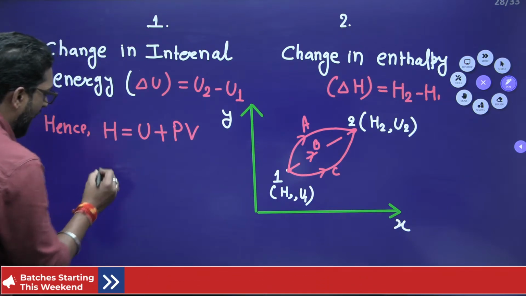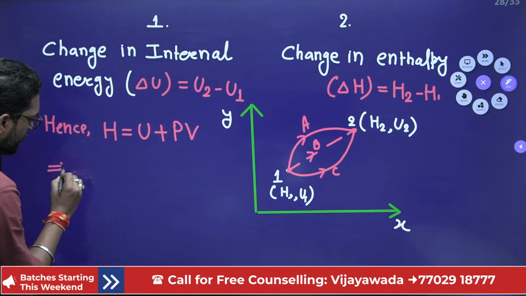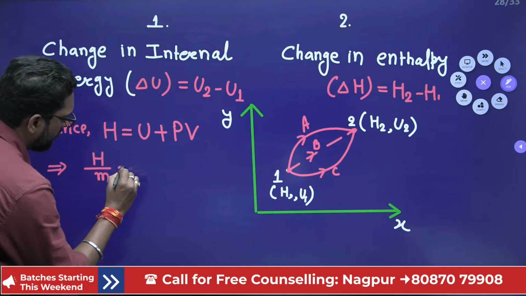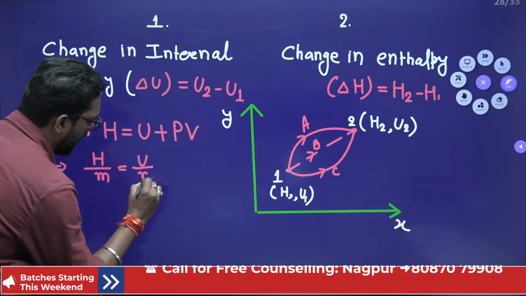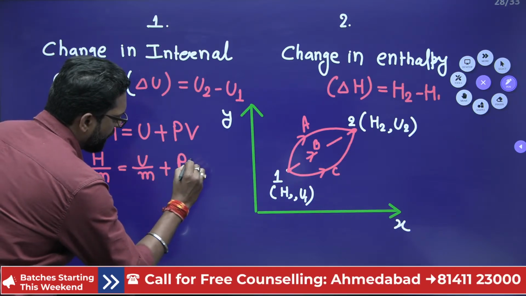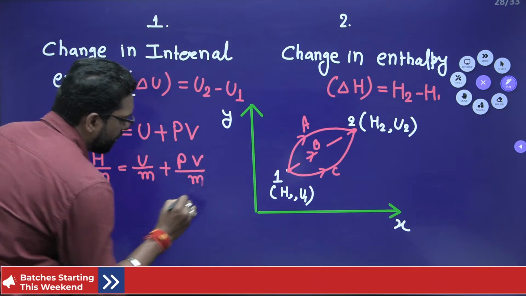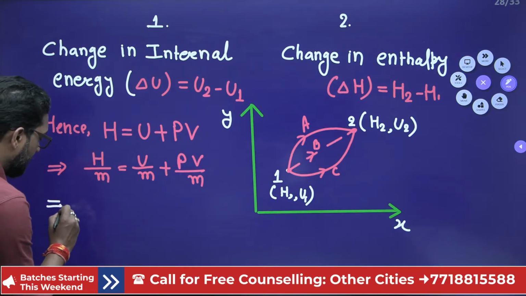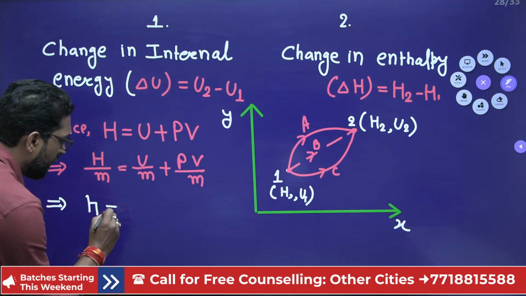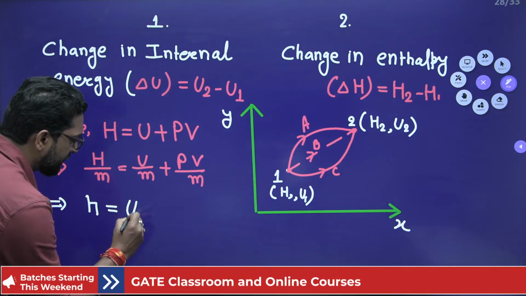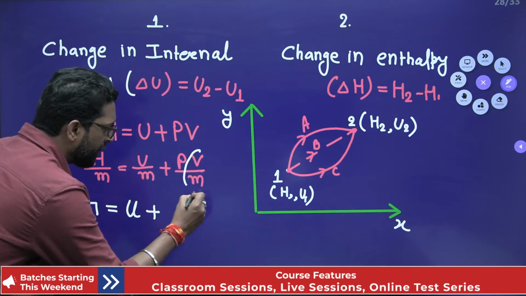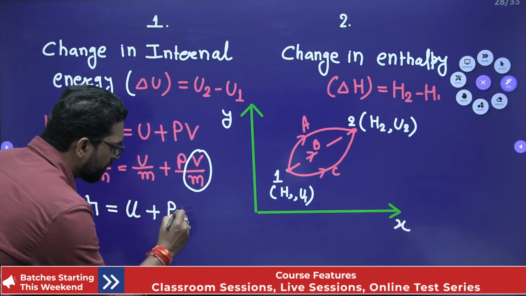Now, if you divide by the mass of the system, H divided by mass, U divided by mass, PV divided by mass of the system. What is that, beta? H divided by mass is the specific enthalpy, U divided by mass is the specific internal energy, and PV divided by mass means P into the specific volume.